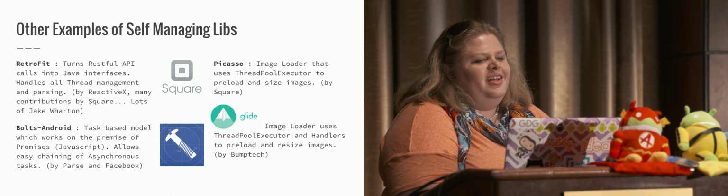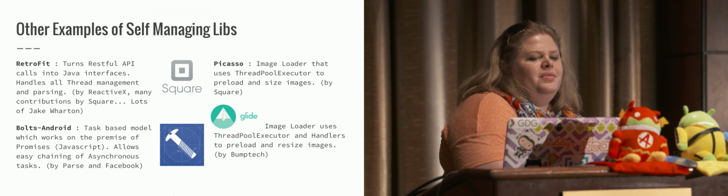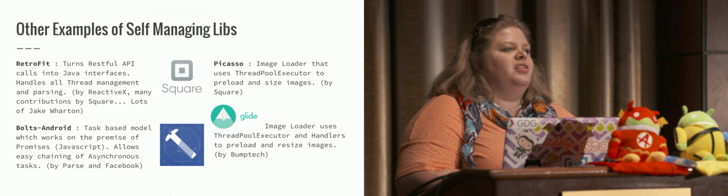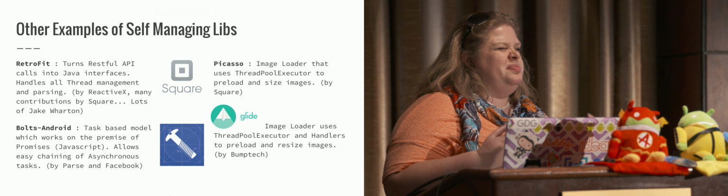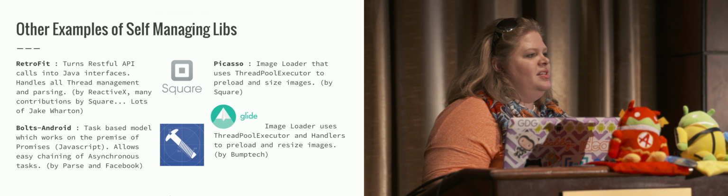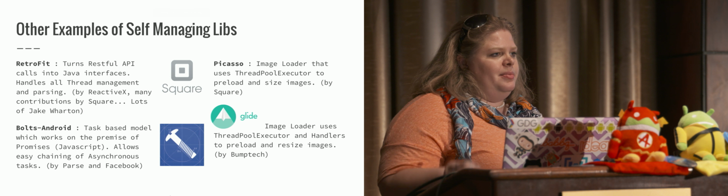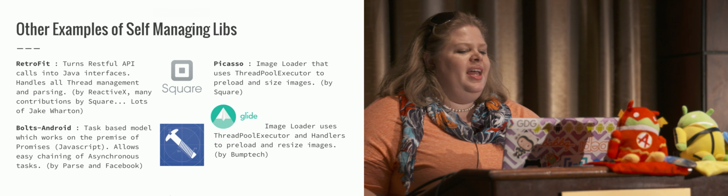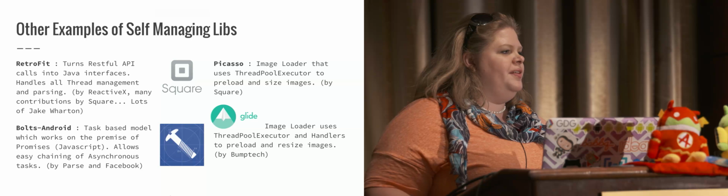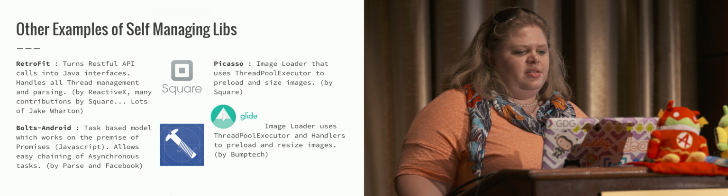So, other examples of things that have self-managing libraries. Retrofit. A lot of us actually use this. I use it a lot. It really, really simplifies calls to your RESTful APIs, and it's actually a specialty built thing. It does use RxJava in the back end, but remember that it's using RxJava in a very specific capacity, and it's been optimized for that. It's very good at handling your RESTful call, giving you back the information, and turning it into an interface so that you don't really have to know that much about doing custom API calls.